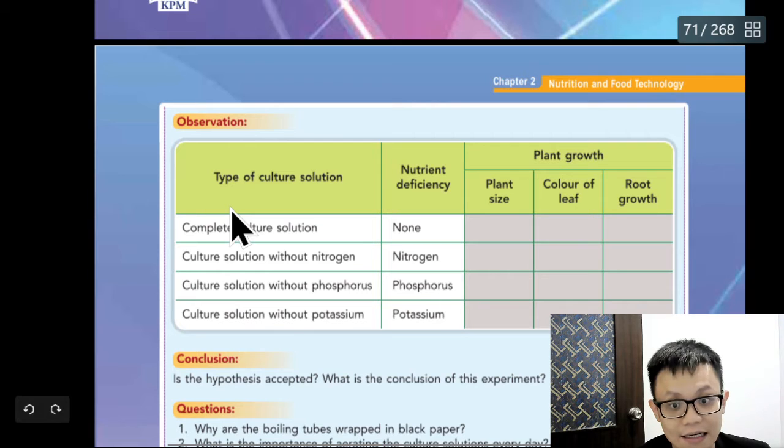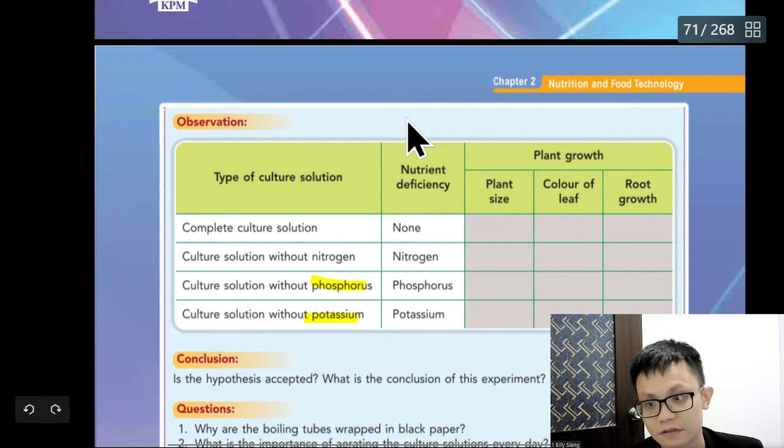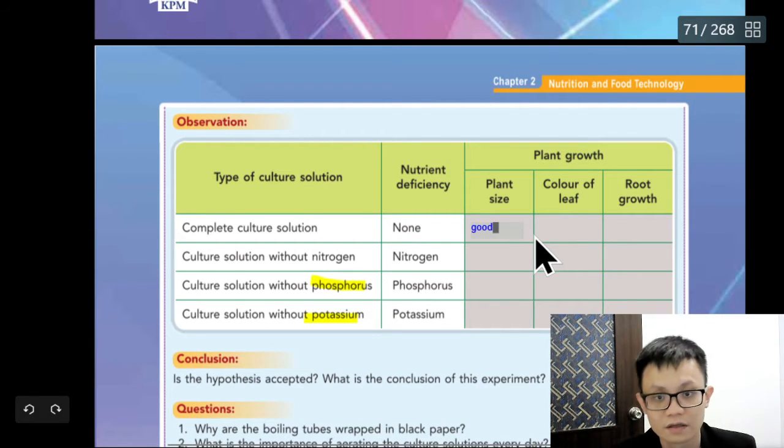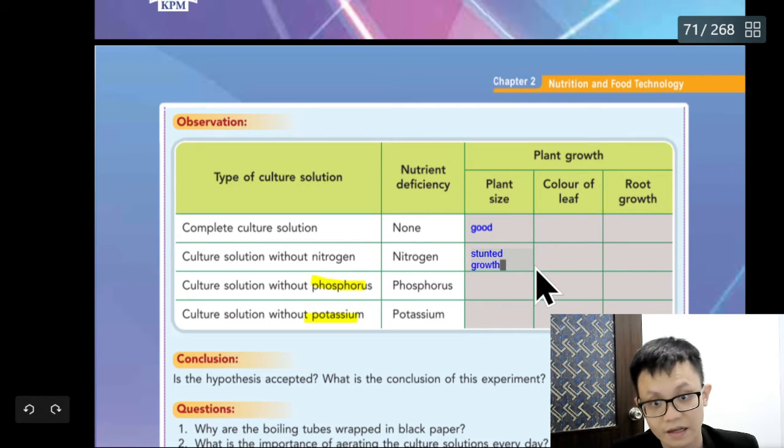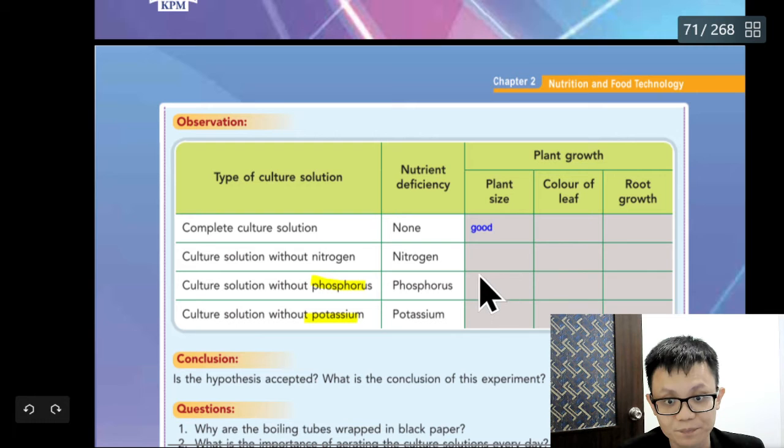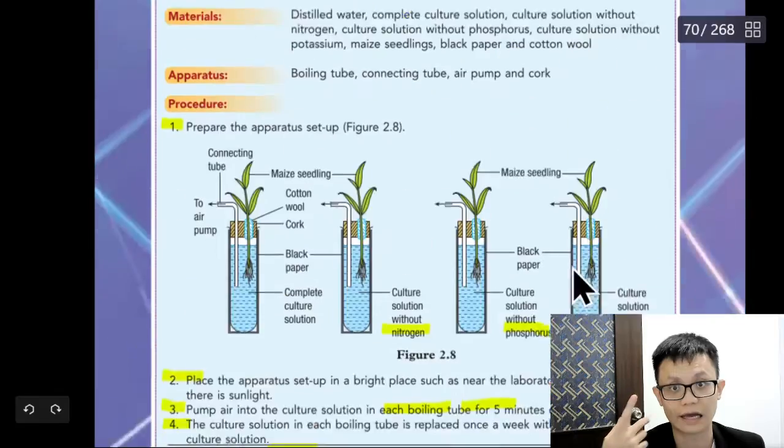So after that, the question might ask, okay, now this is your observation. Culture solution without nitrogen, without phosphorus, without potassium. Size of plant, so I would say good, correct or not? The size of plant is good. This one, I will write stunt growth. And this one will be the same, correct or not? Because I just copy from up there only.